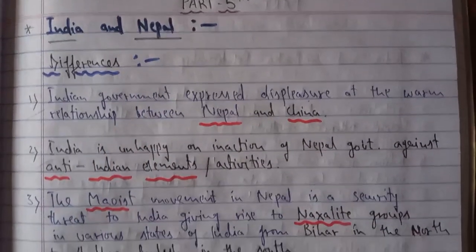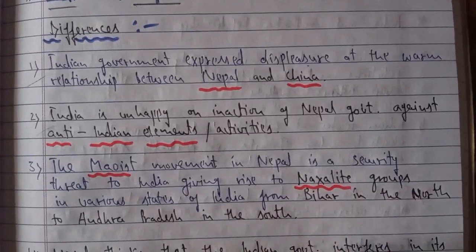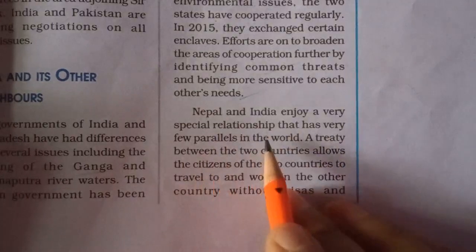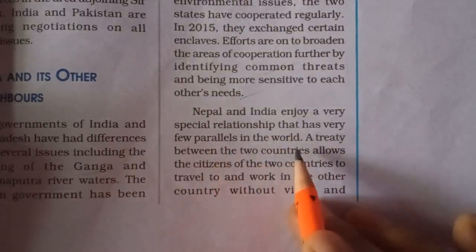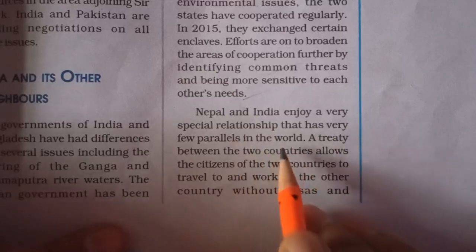So we'll see that, and these are the notes I have written down for you, which we'll discuss at the last. These are the short important notes which you need to keep in mind while answering your questions also. But let me take a reading from your NCERT book, then we'll read the notes at the last. So Nepal and India enjoy a very special relationship that has very few parallels in the world. Around the world you travel, you will not find a relationship like India and Nepal have currently.